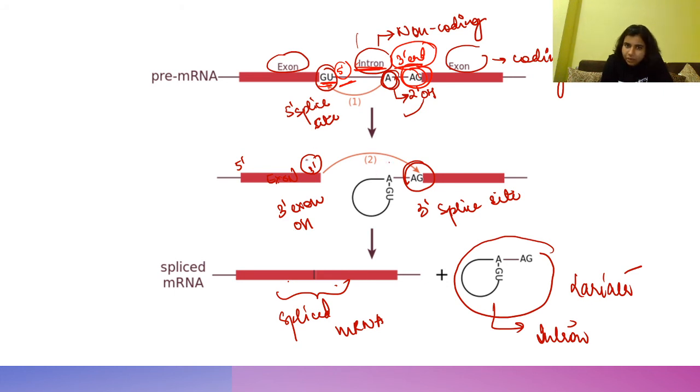Once it is cleaved here at GU, this causes the intron bond formation. Once it has been cleaved by the spliceosome, this results in the formation of an intron loop, and this leads to the formation of a structure called a lariat.